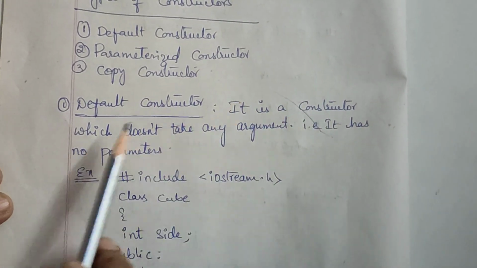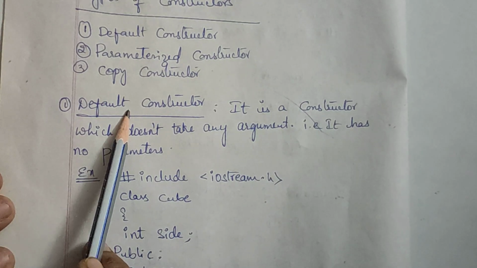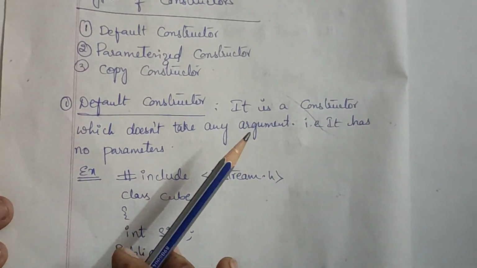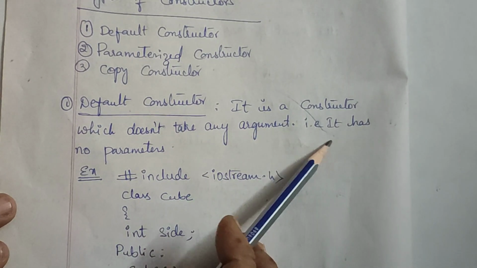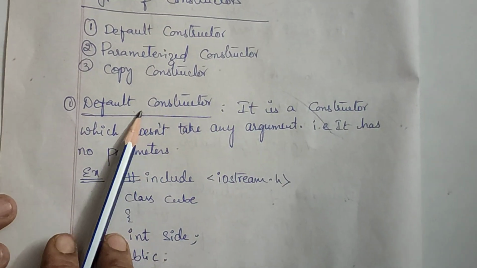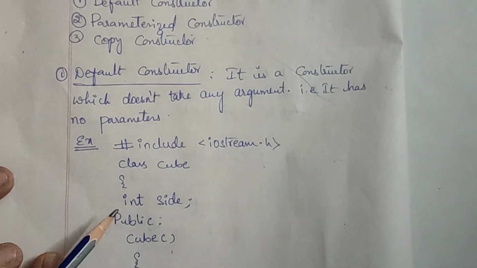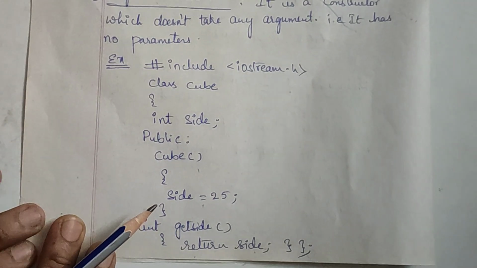So it is a constructor which does not take any argument. Remember that a constructor is a member function, so it does not take any arguments and it has no parameters as well. And this will be invoked automatically when an object is created. Okay, now check with the program.